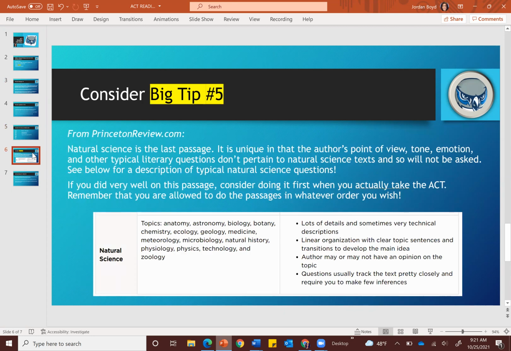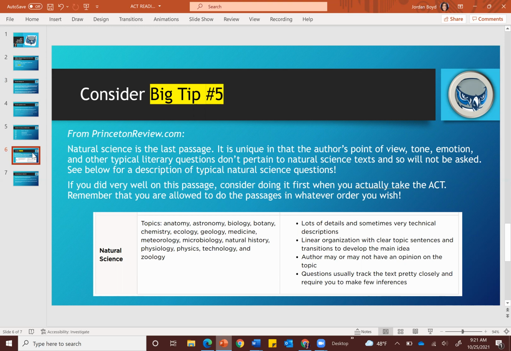All right, here's your big tip number 5 from PrincetonReview.com. Natural science, that one that we just did, is the last passage on each exam. Remember that ACT exams are always going to be structured in the same way, and natural science will be the last one that you read. This passage is different from the other ones in that typical things that you might have to look out for in reading, things like author's point of view, the tone, emotion, and other typical literary questions, they don't really pertain to natural science texts, and so they're not going to be asked. The passage we just read is all about the galaxy and different bodies within it. Tone, emotion, those aren't really pertinent to that subject matter.